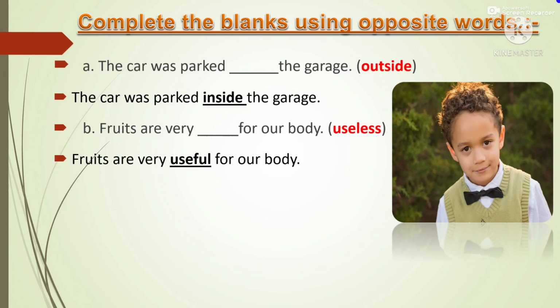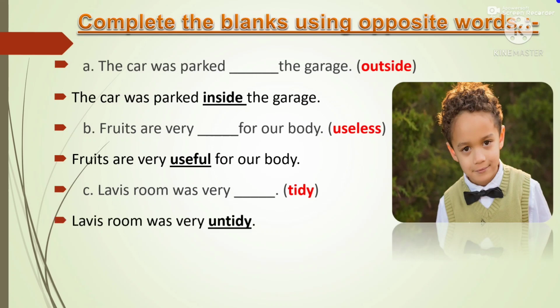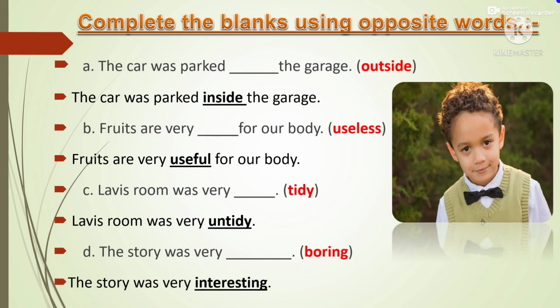So fruits are very useful for our body. Levi's room was very dash tidy. So the opposite of tidy is untidy. So Levi's room was very untidy. The story was very dash boring. The opposite of boring is interesting. So the story was very interesting.